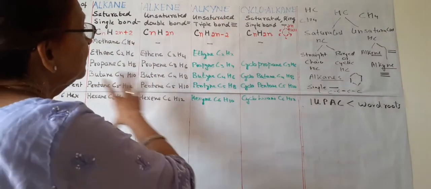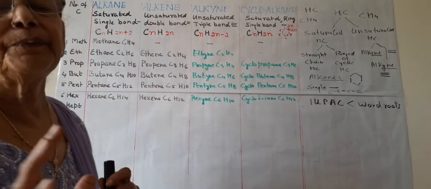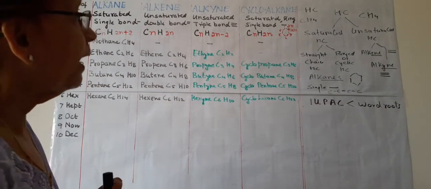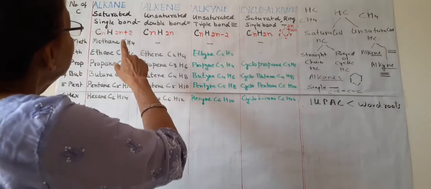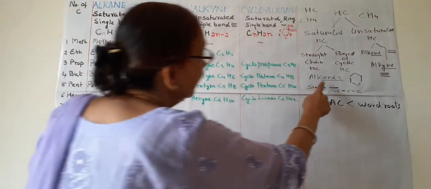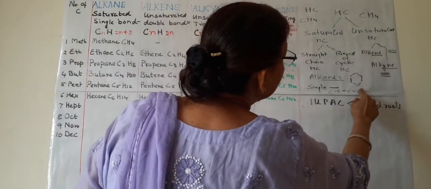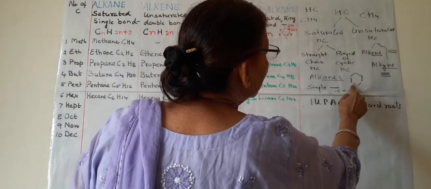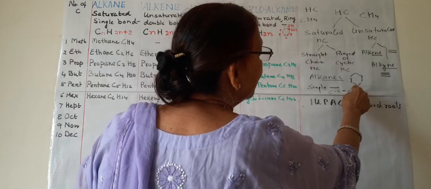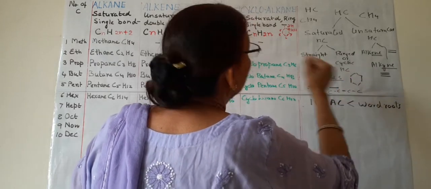Now I have made this table of classification of hydrocarbons. In this classification, there are alkanes, alkenes and alkynes, and these cycloalkanes. These are also alkanes, which are ring cycloalkanes.